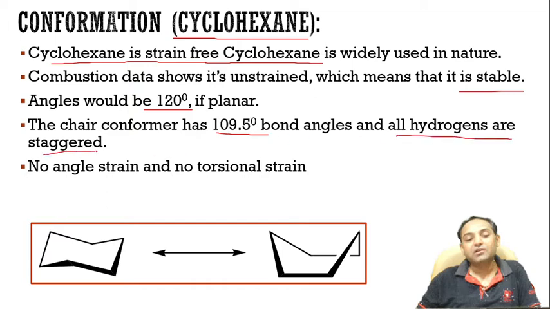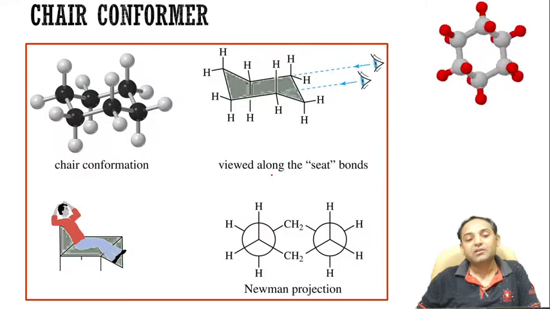So there are four different conformers of cyclohexane that we will be discussing in the next slides. In the chair conformer of cyclohexane, it is the first conformer where there is no angle strain and no torsional strain is produced. So that's why it is the most stable conformer of cyclohexane.